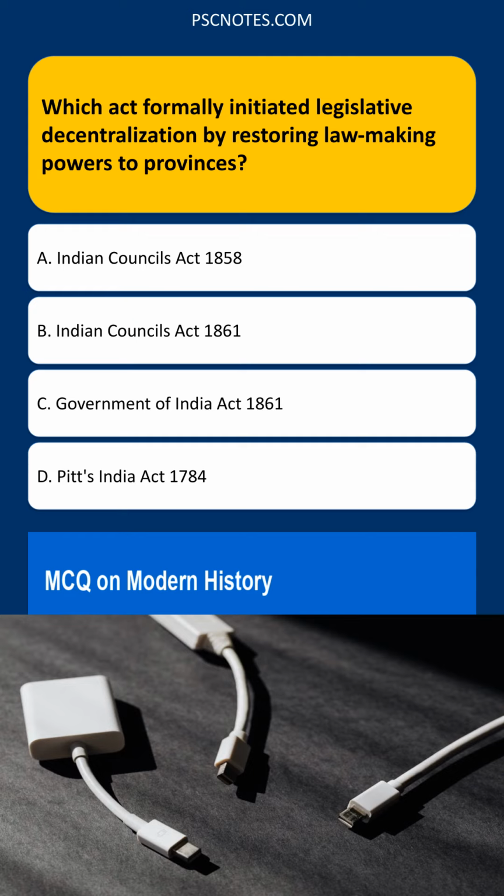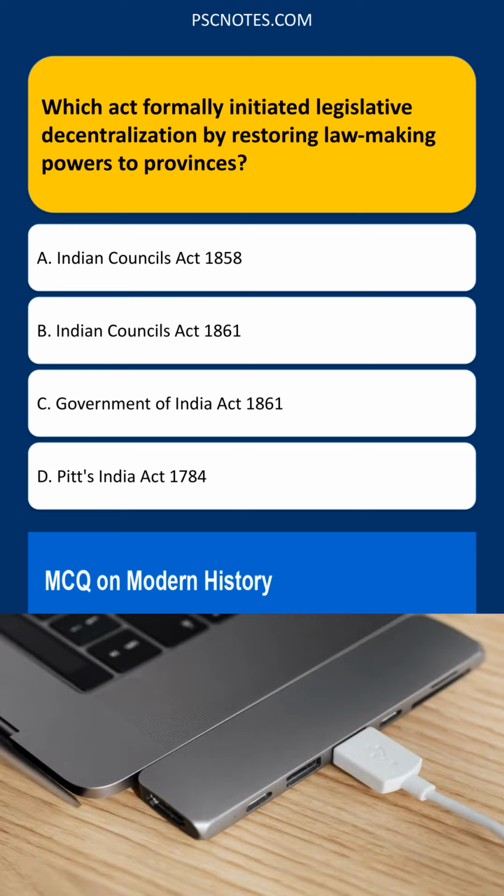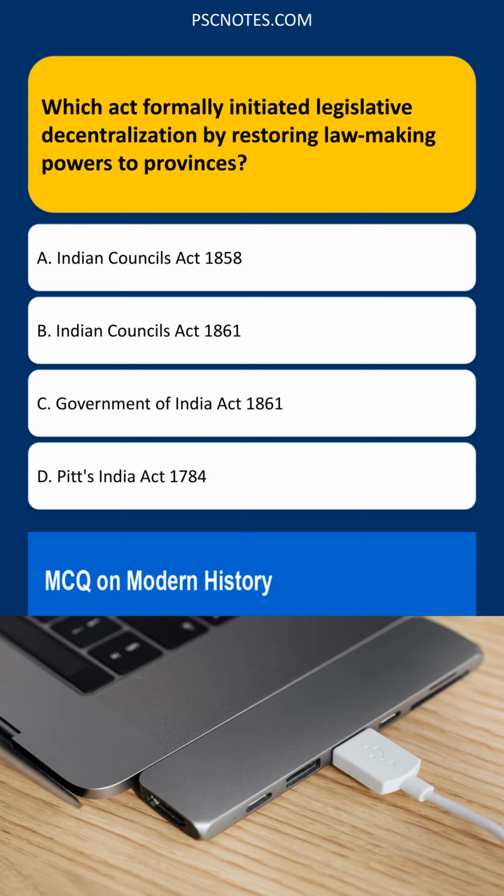Indian Councils Act 1861. Explanation: the Indian Councils Act of 1861 was a significant piece of legislation in British India. It formally initiated the process of legislative decentralization by restoring lawmaking powers to the provinces of British India. This was a crucial step away from the highly centralized system that had been in place, allowing for greater flexibility and responsiveness to local needs.